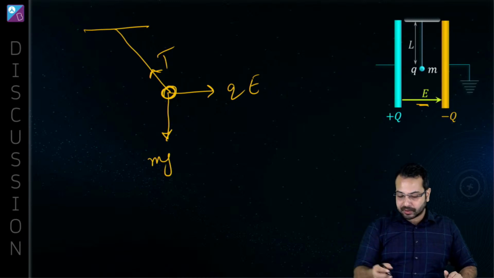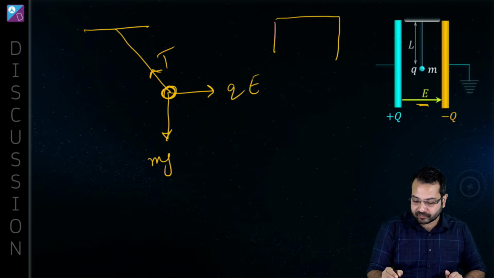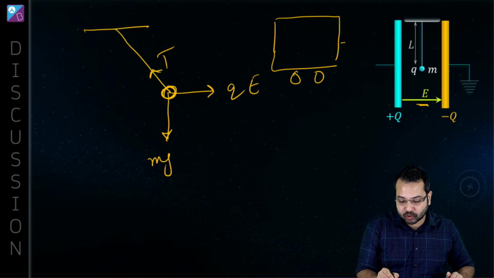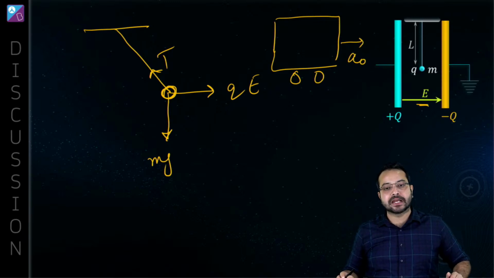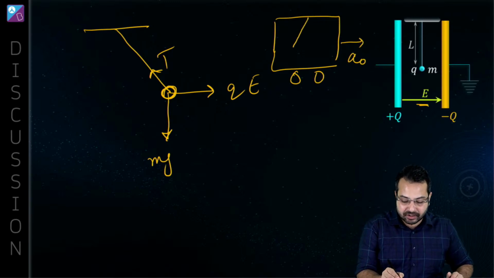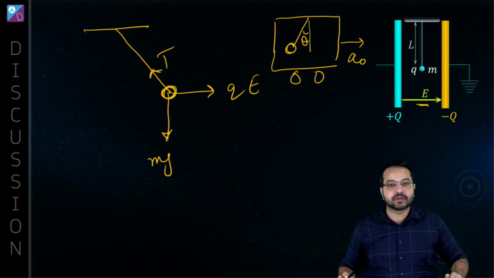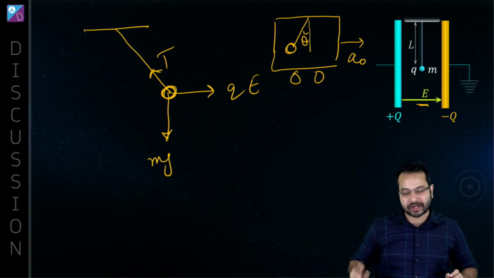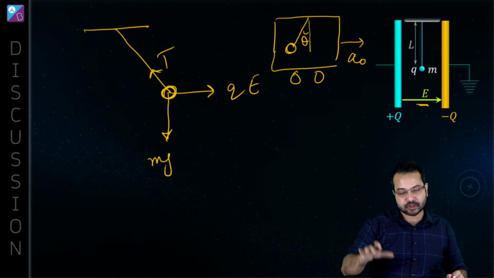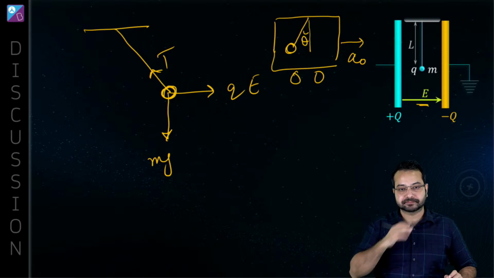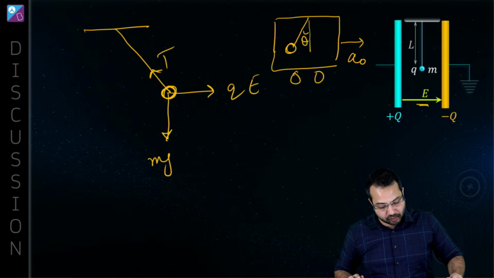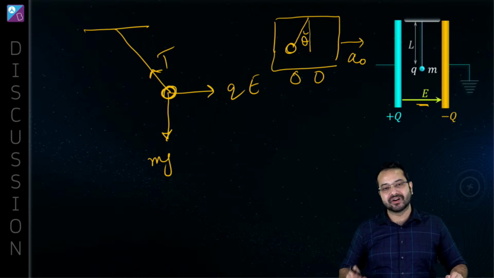So do you remember those kinds of questions where we have a trolley and this trolley is moving with an acceleration of a0, and then we have a pendulum, and this pendulum makes a certain angle with the vertical, and if we displace it slightly, it performs an SHM. Does it ring a bell? We have seen this situation in many places. If you have forgotten, don't worry, I'm going to revise it.